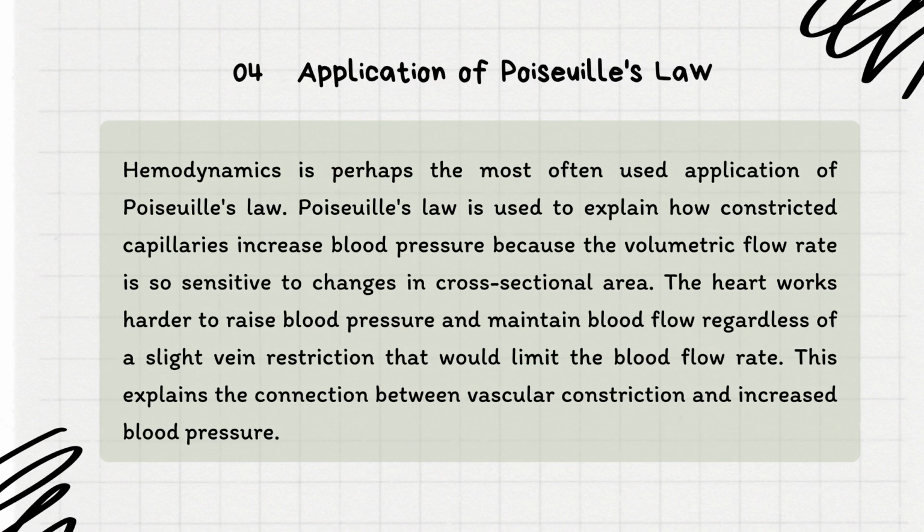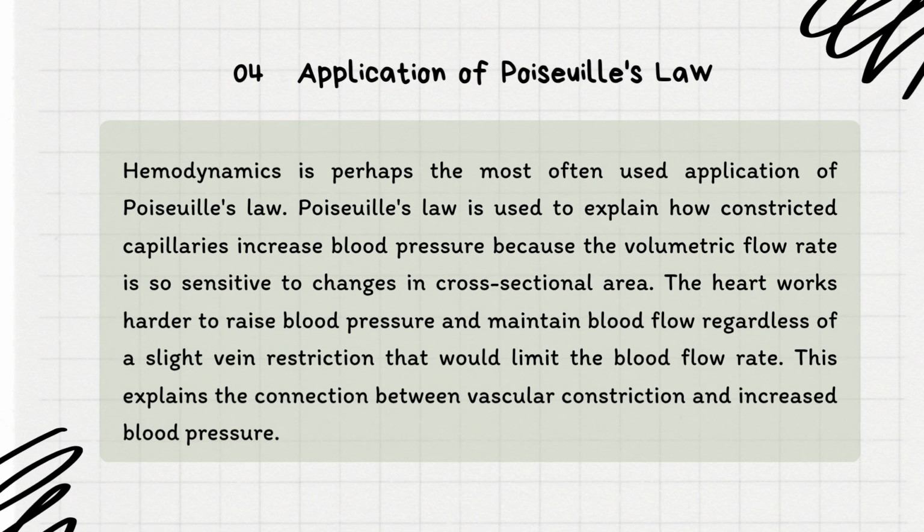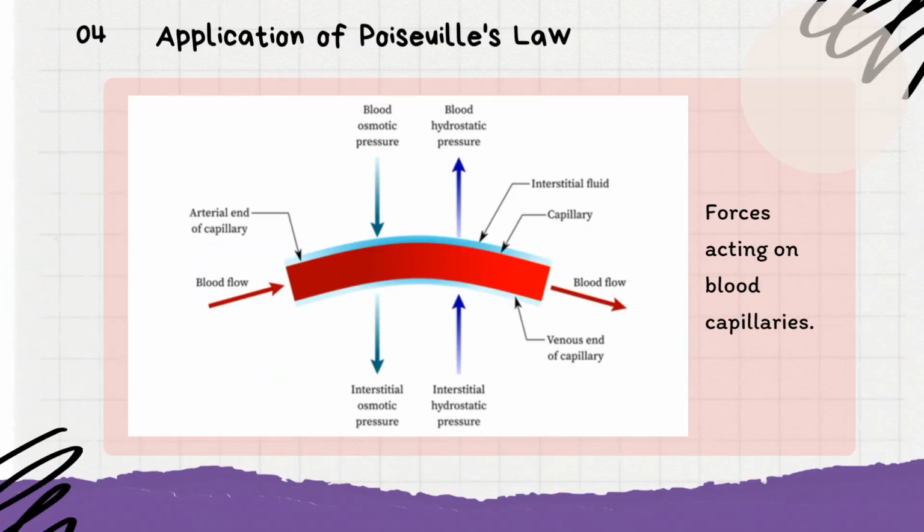Then, what is the application of Poiseuille's law? Hemodynamics is perhaps the most often used application of Poiseuille's law. Poiseuille's law is used to explain how constricted capillaries increase blood pressure, because the volumetric flow rate is so sensitive to changes in cross-sectional area. The heart works harder to raise blood pressure and maintain blood flow, because even a slight vein restriction will limit the blood flow rate. This explains the connection between vascular constriction and increased blood pressure.